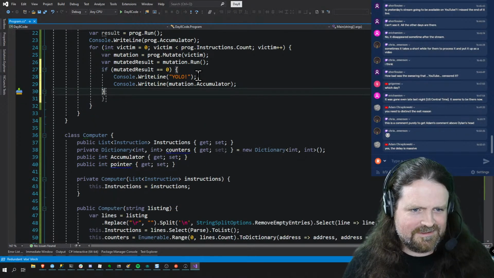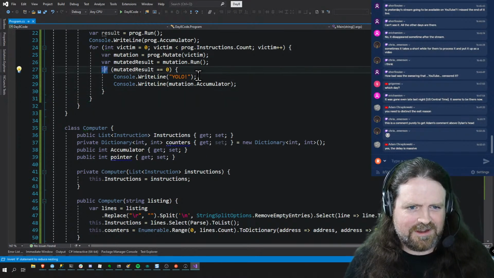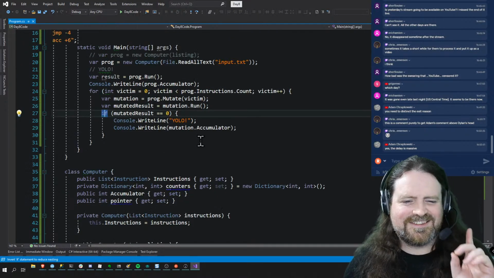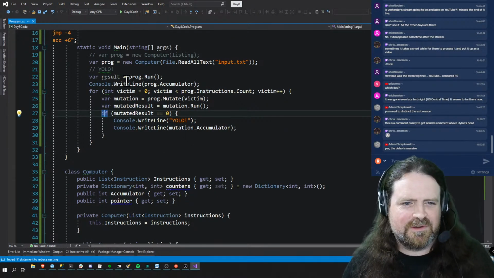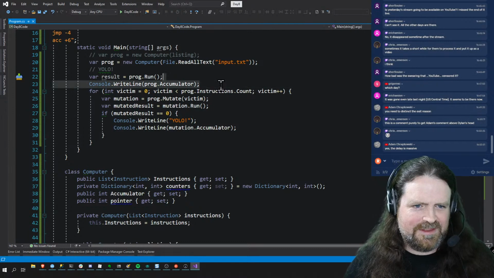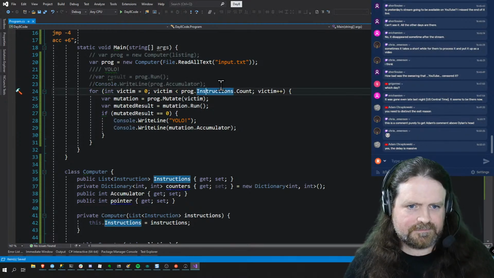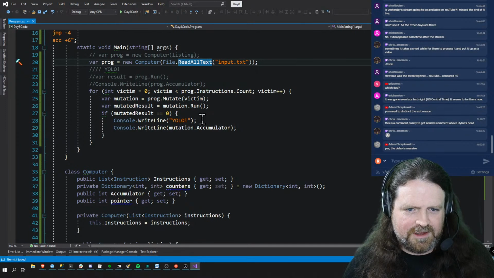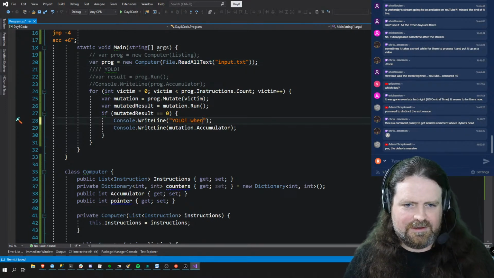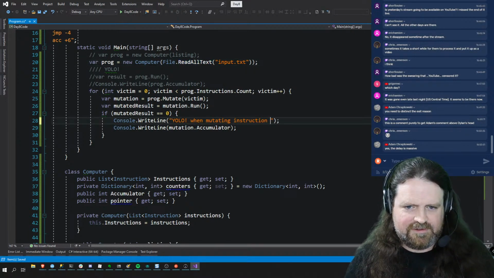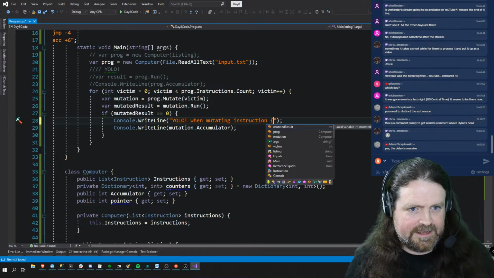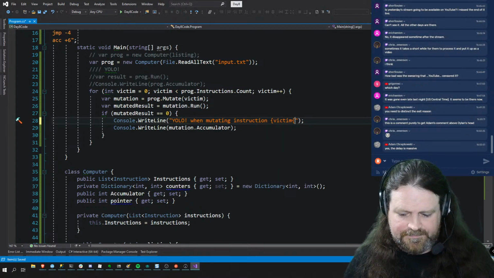Else nothing. So if this works, we should get a single YOLO output from this program. We can take out that one there because that's our prog. We're going to mutate it one in turn. YOLO when mutating instruction victim.